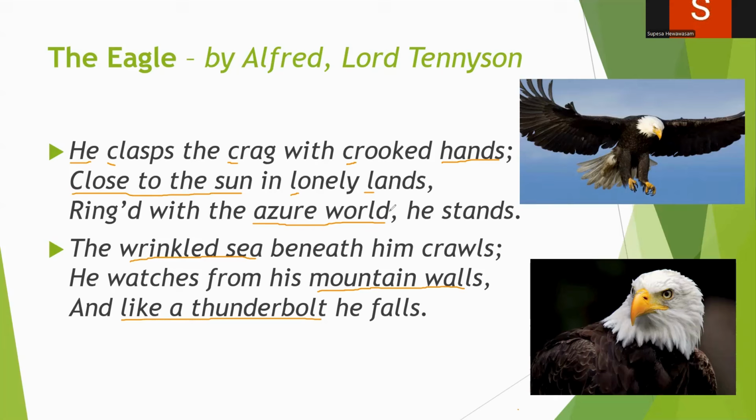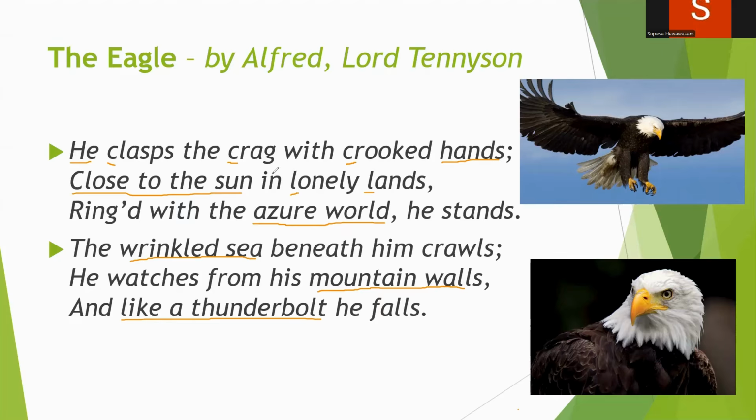Even though it is considered the smallest poem in your poetry anthology, it has a lot of literary devices, right? This is why this poem is considered a masterpiece by Alfred Lord Tennyson. So let's get into the poem.